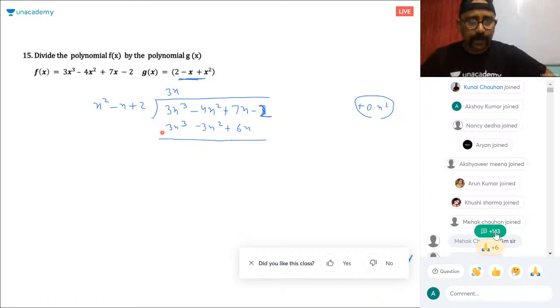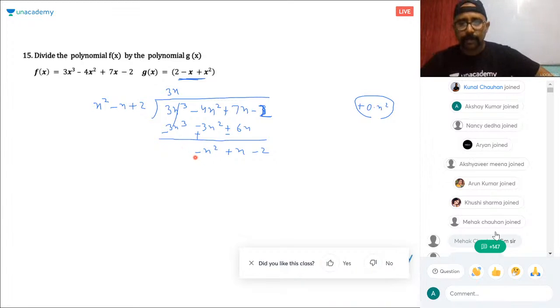Okay, so subtracted, so this gets cancelled. This is minus, this is plus, this is plus, this is minus. So minus 4x square plus 3x square is minus x square, plus 7x minus 6x is what? Plus x minus 2, right? Okay. So now what to multiply x square by to get minus x square? Tell me. What should be multiplied with x square to get minus x square?